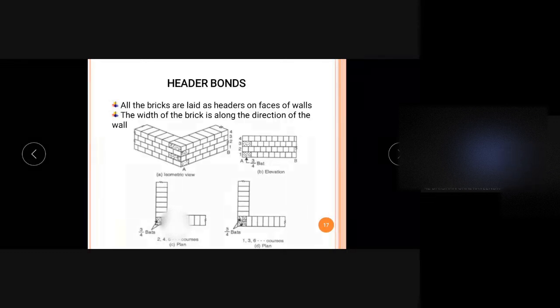It is actual size. If we are taking the nominal size, it is 20 centimeters. So usually nominal size will be used, so here the thickness of the brick wall will be equal to 20 centimeters. If it's a 1.5 brick thick wall, it means the thickness of the wall will be equal to 1 length plus half the length. So the total thickness of the wall will be equal to 20 plus 20 by 2, so 20 plus 10 means 30 will be the total thickness of the wall. Like that, we will be saying 1 brick thick wall, 1.5 brick thick wall, like that.